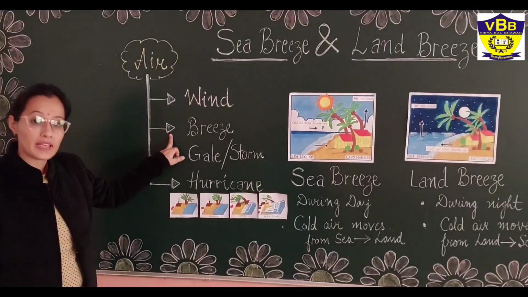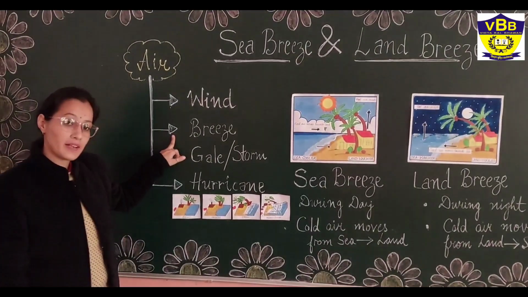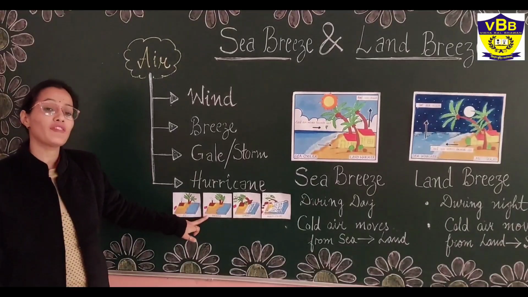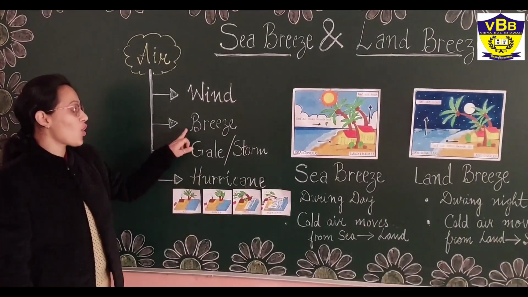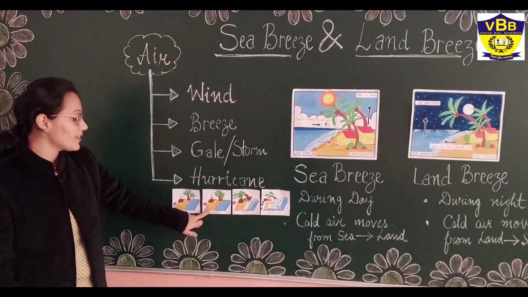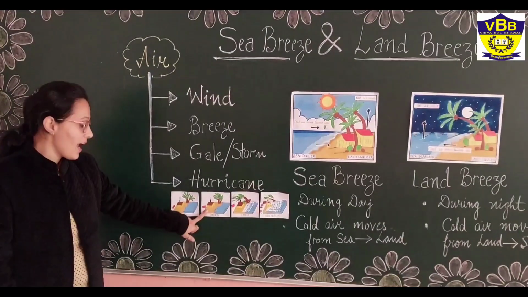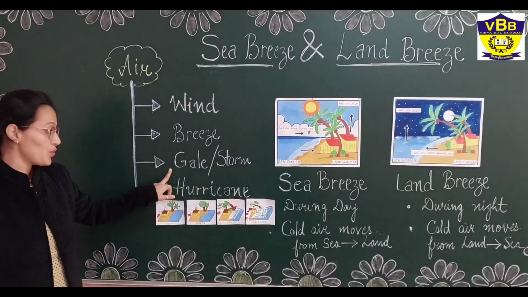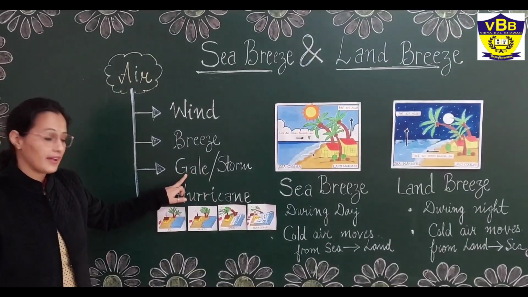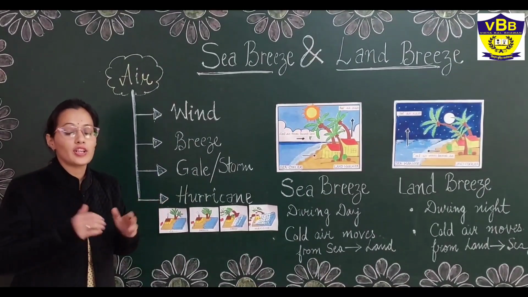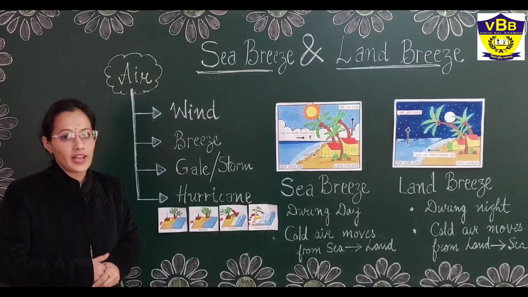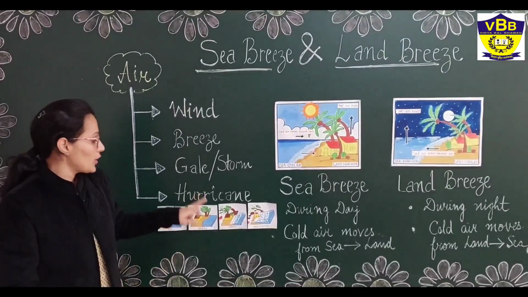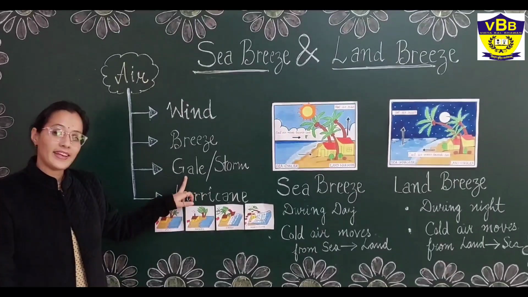Second, we are having breeze. So, what is breeze? When the air is moving very gently, it is called breeze. You can see here the air is moving very gently at the sea coastal areas. Now, the third condition we are having is storm or gale. It is the strong condition of the air when the intensity of the air is very strong. So, it is called storm or gale.